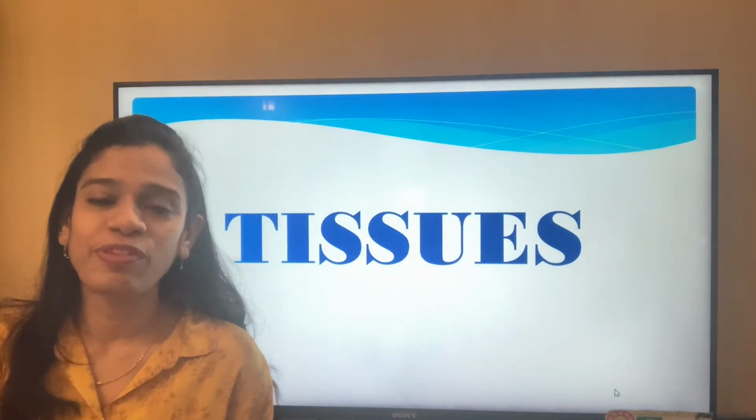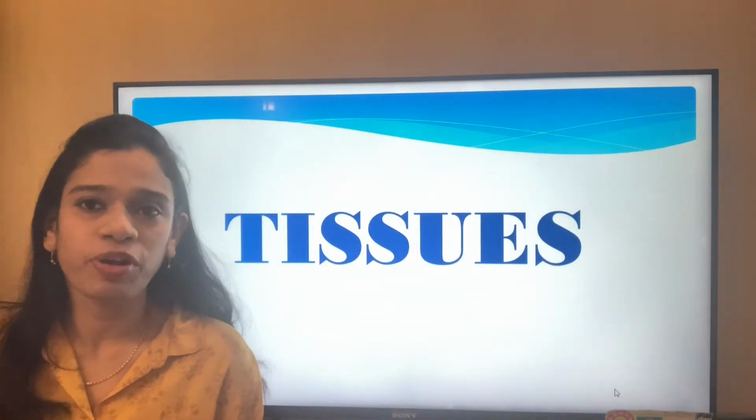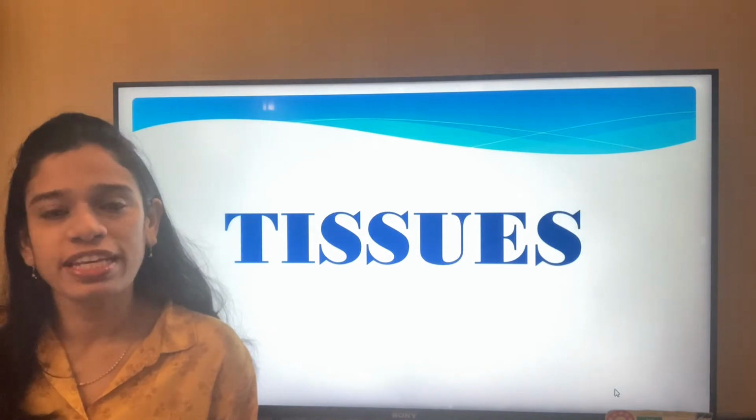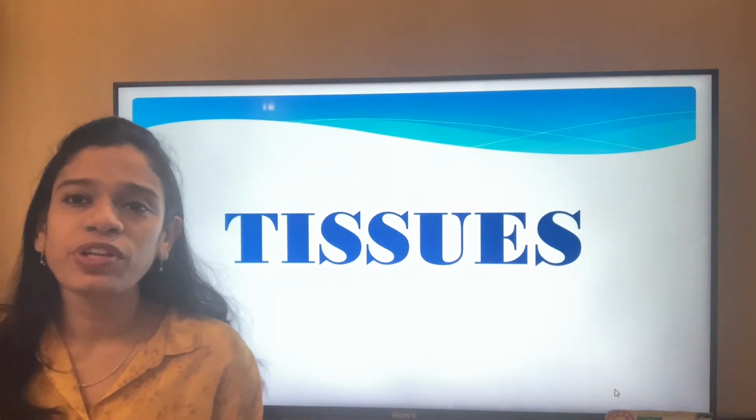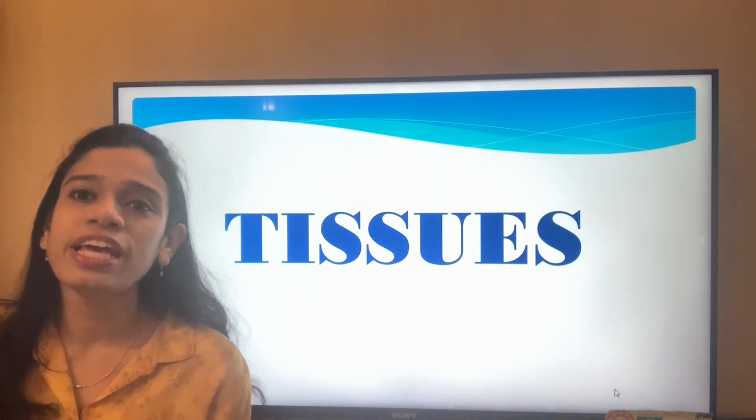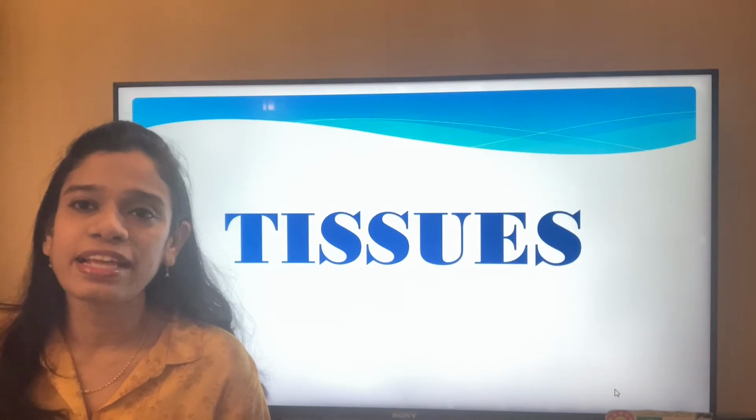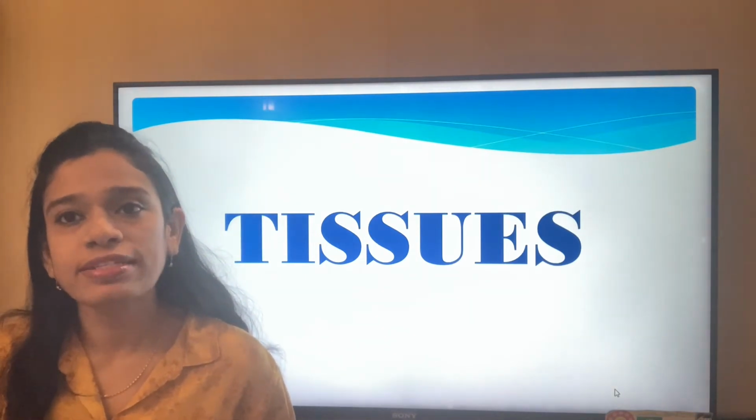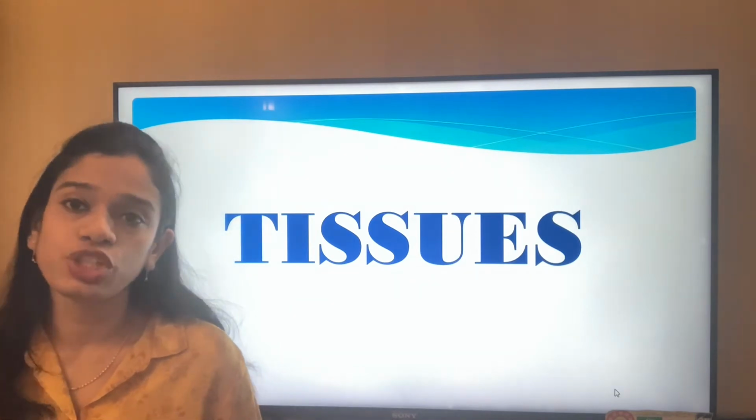Hi everyone, welcome to yet another chapter from class 9 NCERT Biology, and today's chapter is tissues. When we talk about tissues, we'll be dividing the chapter into two different parts, that is animal tissues and plant tissues. But to start with, we should understand exactly what tissues are.